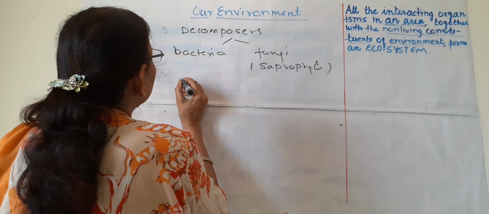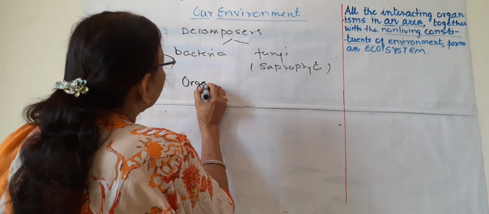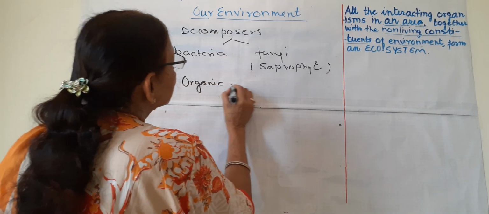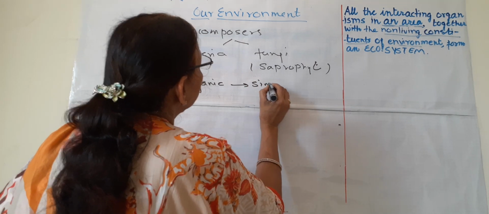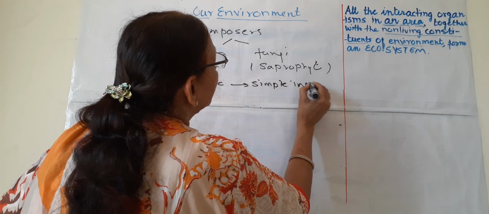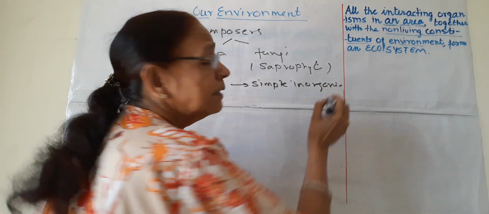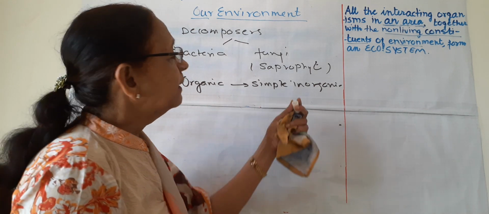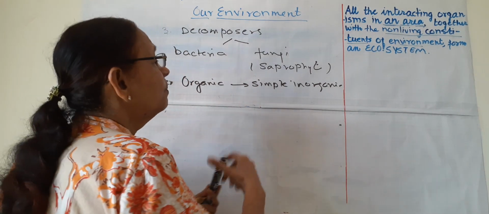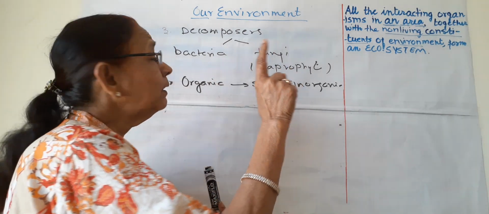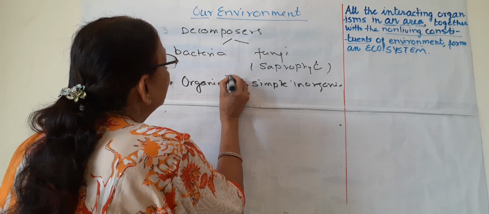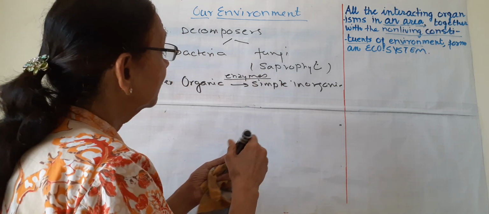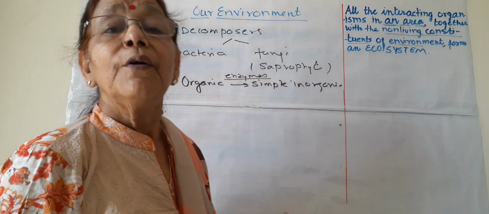They are decomposing complex organic matter into simple inorganic matter. Inorganic means nitrogen, oxygen, carbon. So the complex organic matter is decomposed into simple inorganic matter with the help of certain specific enzymes. These enzymes are secreted by these bacteria and fungi.